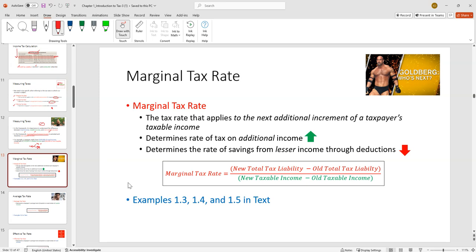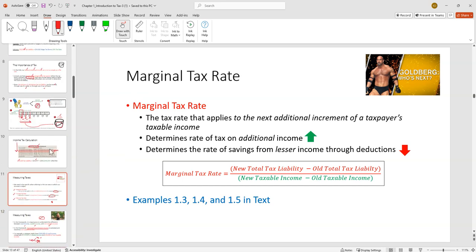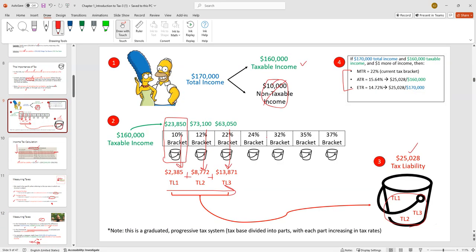The first is the marginal tax rate. Margins always mean you're on the edge, the fringe. When we talk about marginal tax rate, most of the time we're just referencing, at a very simple level, what bucket are you in. Somebody might say, I'm in the 37% bucket, tax bracket.